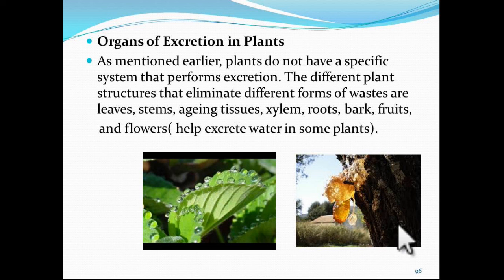Yes, so from the above discussion we conclude that the various methods used by the plants to get rid of the waste products are the following. First of all, the plants get rid of gaseous waste products through stomata in leaves and lenticels in stems. Secondly, the plant gets rid of stored solid and liquid waste by the shedding of leaves, peeling of bark and falling of fruits. Third, the plants get rid of waste by secreting them in the form of gums and resins. And fourth, plants also excrete some waste into the soil around them.